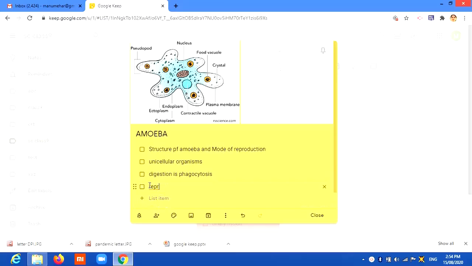Reproduces by binary fission. Whatever points you want to give to your students, you can write any text here. Please remember one thing, that whatever image or anything else that you add has to be in the JPG form. It cannot be in the PDF form.